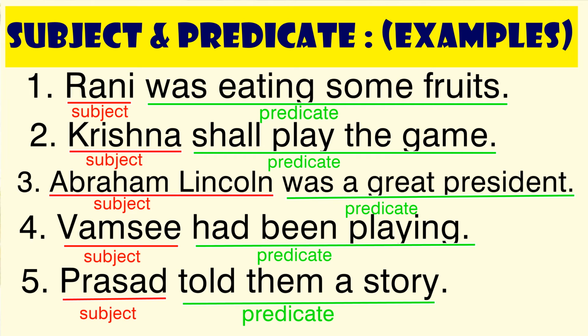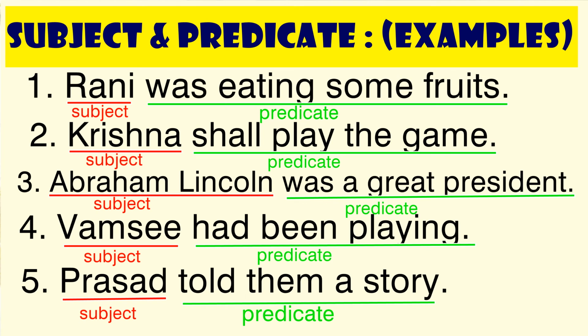Krishna shall play the game. In this sentence, Krishna is the subject and remaining part shall play the game is the predicate. Abraham Lincoln was a great president. In this sentence, Abraham Lincoln is a subject, was a great president is a predicate.